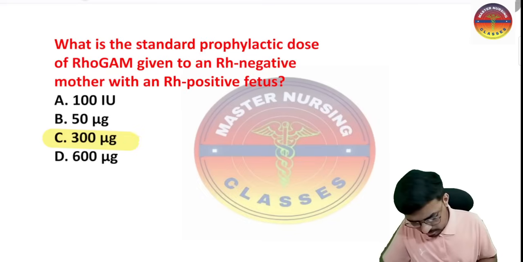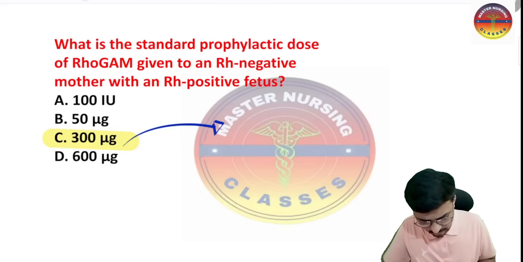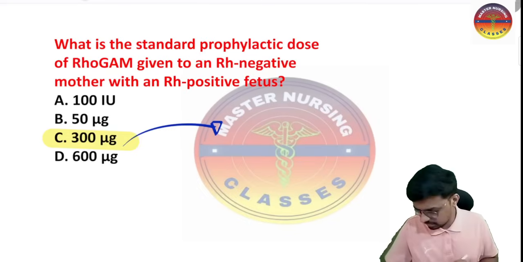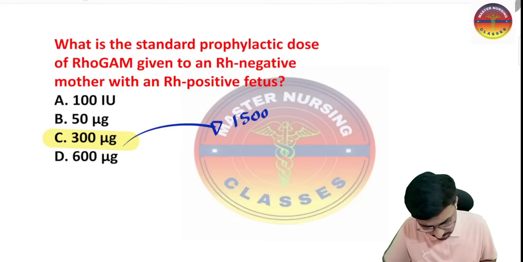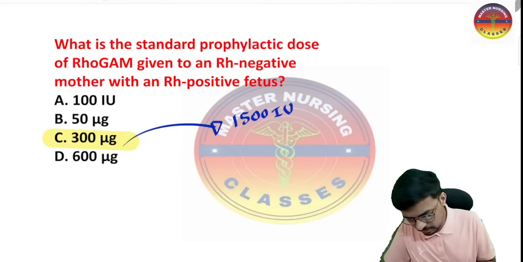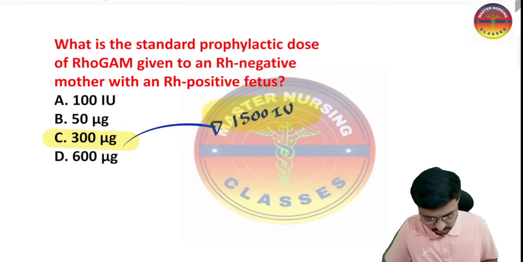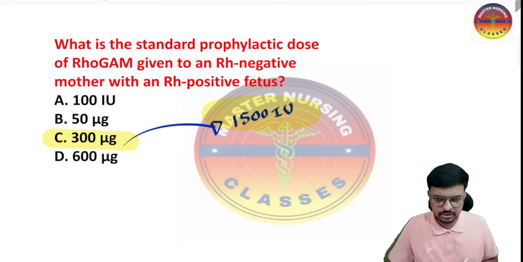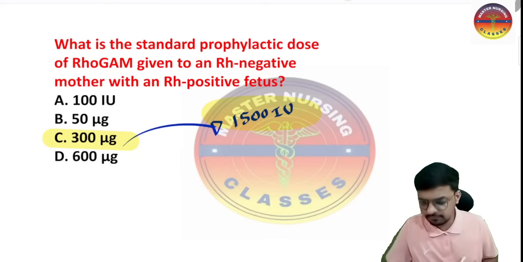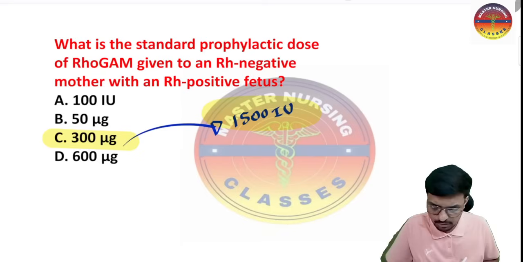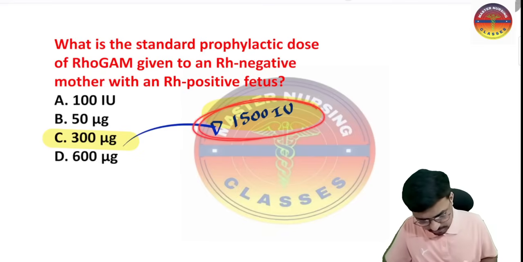If the examiner asks in international units, how much international unit will we give? That is 1500 international unit. Okay, so please do remember, 300 microgram or 1500 international unit is the dose of RhoGAM in the Rh negative mother who is having the Rh positive fetus. This is very important, very, very important.